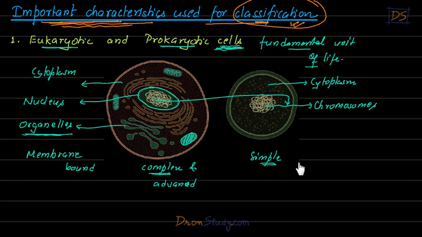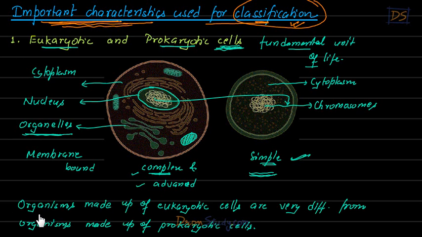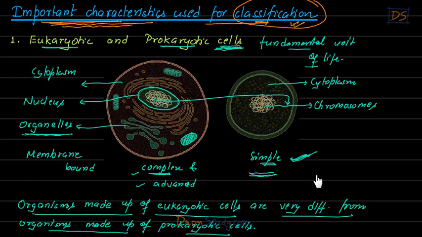Very clearly you will be able to think that organisms which are made up of such simple cells should be simple, and organisms which are made up of such complex cells must be complex and advanced type of organisms, isn't it? Right, students? And in fact, I can write it down that organisms made up of eukaryotic cells are very different from organisms made up of prokaryotic cells. You understand? So organisms made up of these type of cells are very different compared to organisms made up of these simple cells, right?